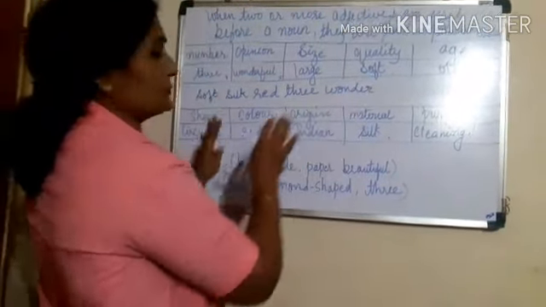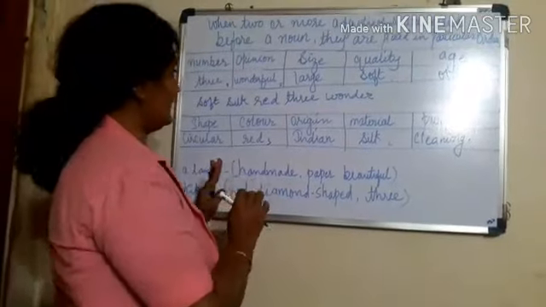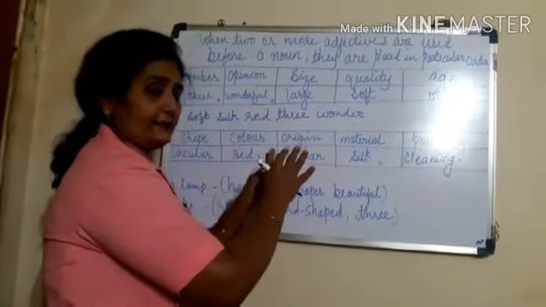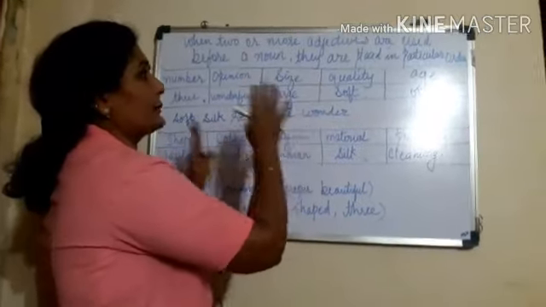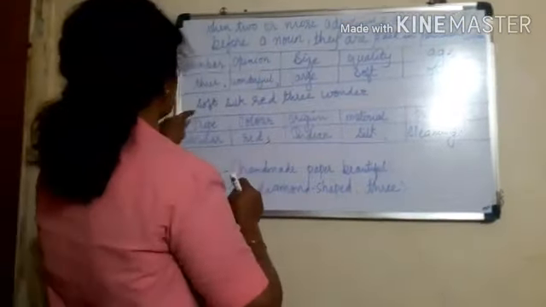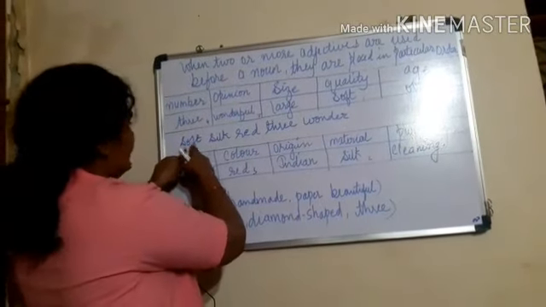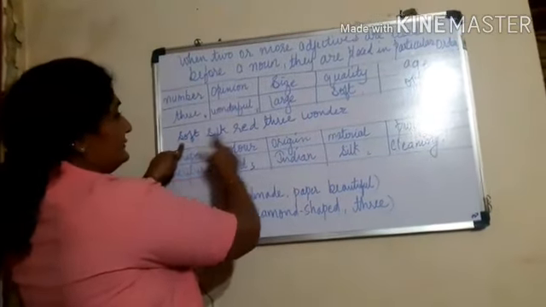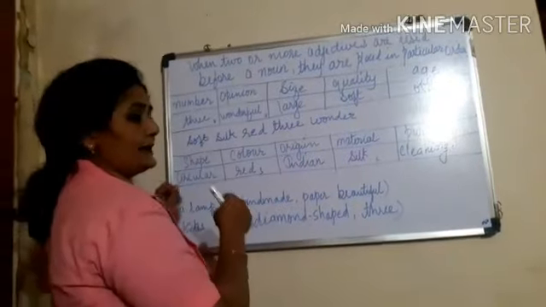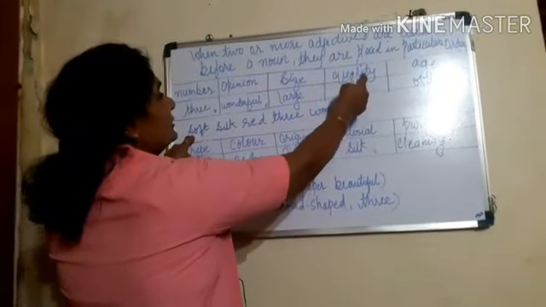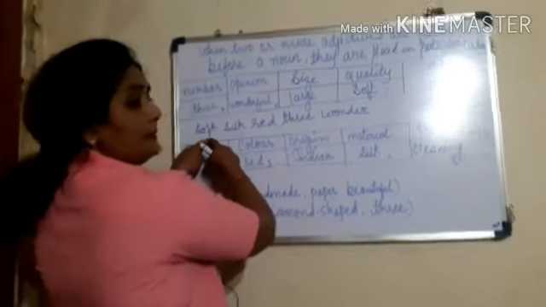I have taken these words from this table only. They are all adjectives, but they are not in the proper order. Soft should not come first. If more than one adjective is given in a sentence, soft, which is the quality, should not come in the beginning.